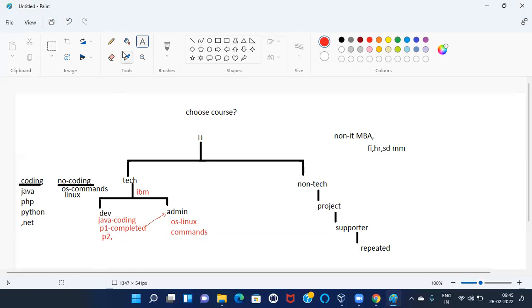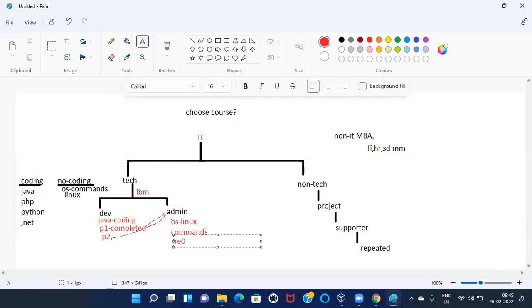Very good. Project 2 is also completed with the new code and handed over to administrators. Again, with the help of the operating system, that is Linux, inside Linux we have commands. They are going to configure here. Coming to administrators, are they going to use the same commands or new commands? Same commands, because it is the infrastructure environment. The date command is the same for project 1 and project 2. The result is youtube.com or isaacities.com, but the way of deployment is the same. So this is a reusable area.